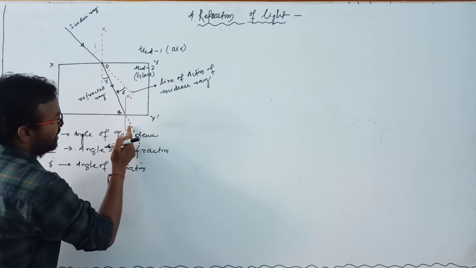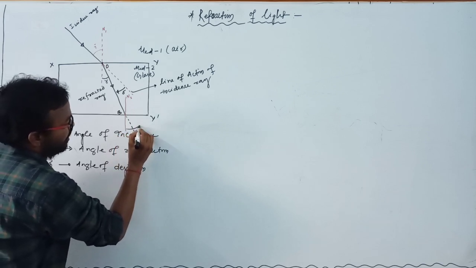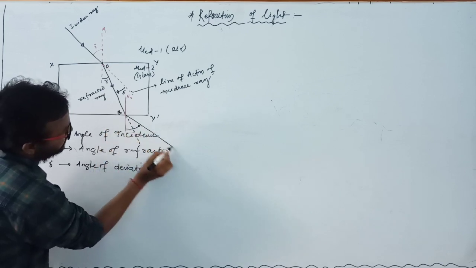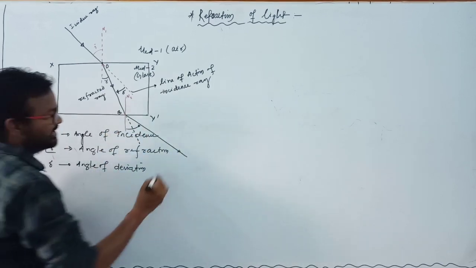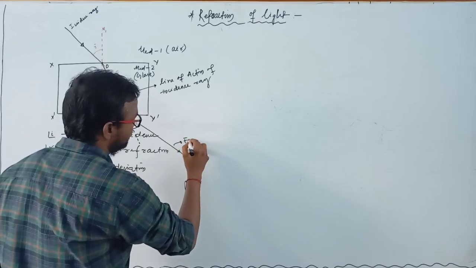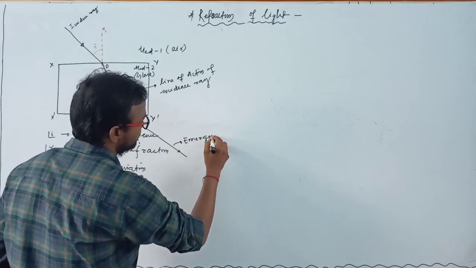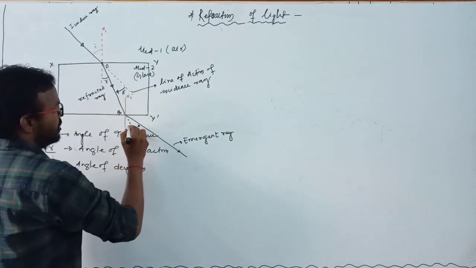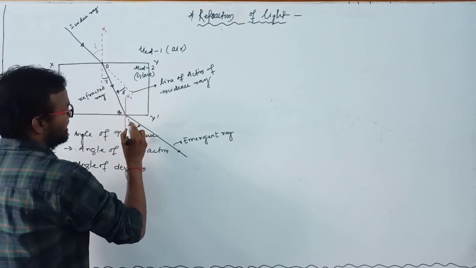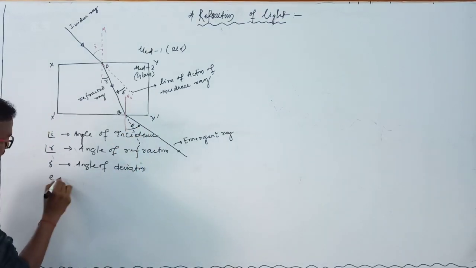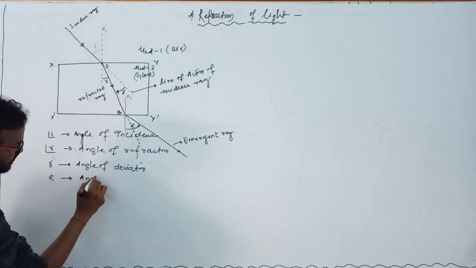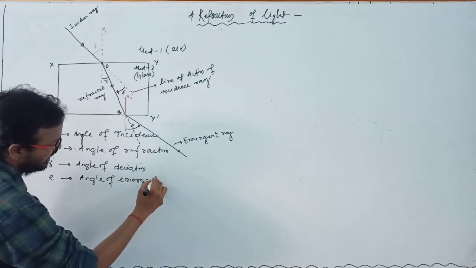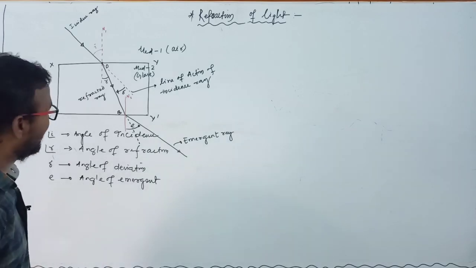This is the normal and the light bends away from the normal, in this direction, and this ray is known as the emergent ray. Suppose this angle is known as E, and what is E? E is known as the angle of emergence, or emergent angle.